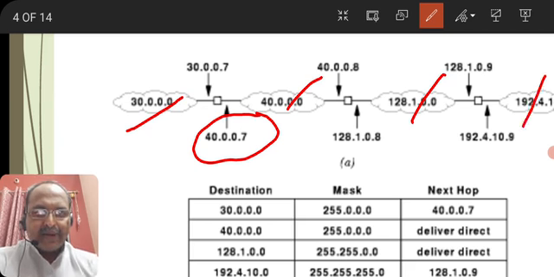But when this router reaches a header, it has its number, so it is reinitialized with 30.0.0.7. Similarly, when it transmits from one header to another, this datagram has this particular address.